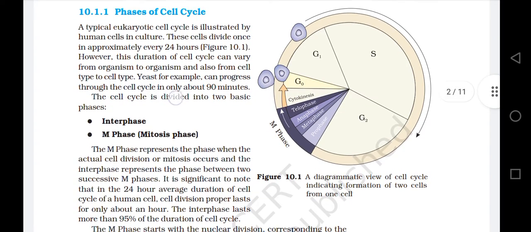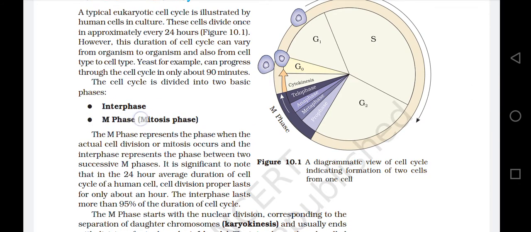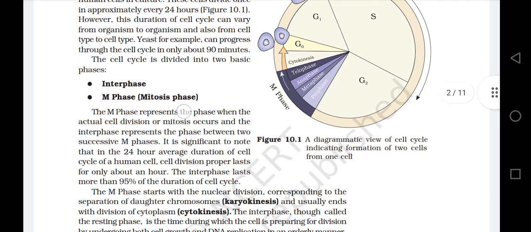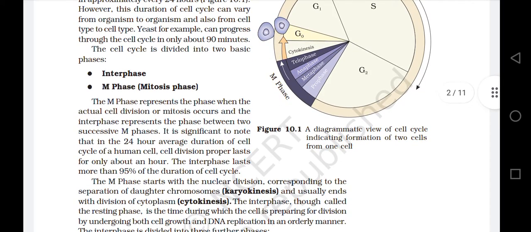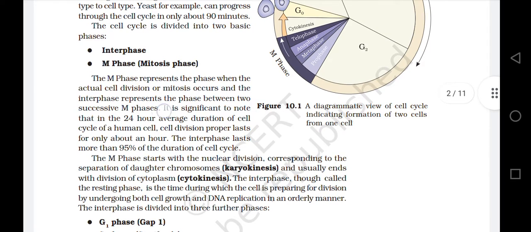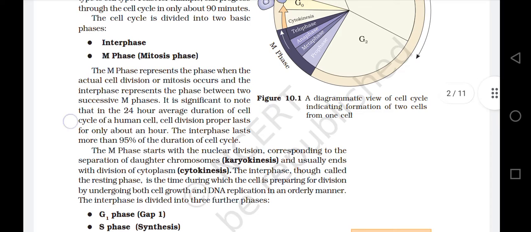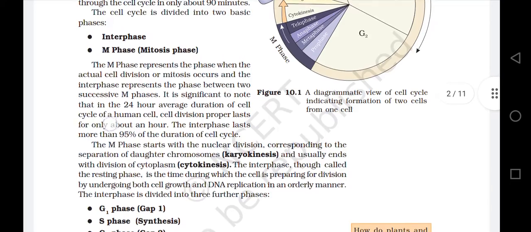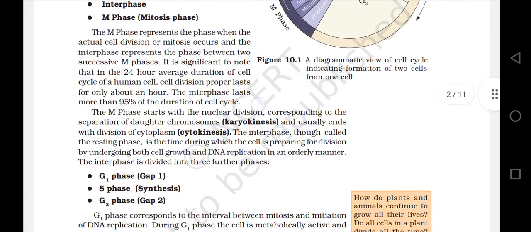The cell cycle is divided into two basic phases. One is interphase, another one is M phase, that is mitotic phase. The M phase represents the phase when the actual cell division or mitosis occurs, and the interphase represents the phase between two successive M phases. It is significant to note that in the 24-hour average duration of cell cycle of a human cell, cell division proper lasts for only about an hour. The interphase lasts more than 95% of duration of cell cycle.